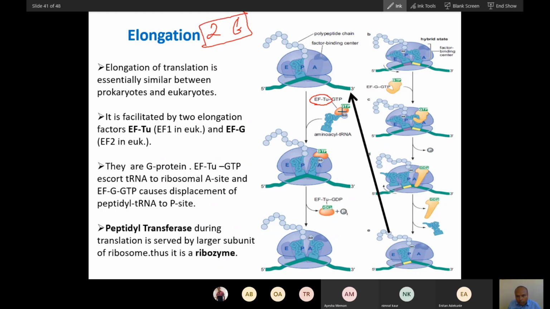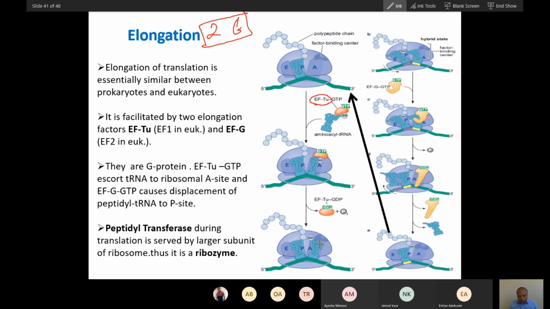So the elongation factor is bound to this aminoacyl tRNA, which will bind to the A site. As soon as correct base pairing happens, it will be removed. If correct base pairing is not there, it will not be retained and the whole thing will go off. As I told you, this is the second proofreading. That is why a very specific amino acid chain will elongate.